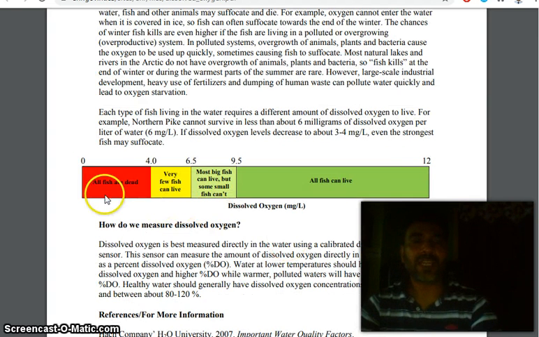So look at the scale here. All fish are dead. Very few fish can live in this stage. Most big fish can live, but some small fish can't. And all fish can live. So from this diagram, you will understand the importance of dissolved oxygen.